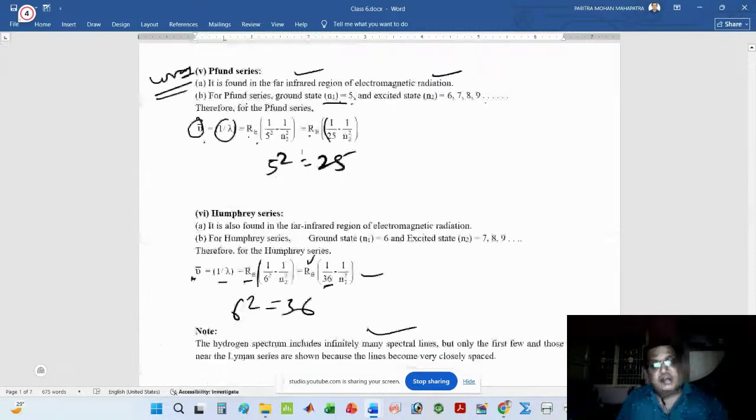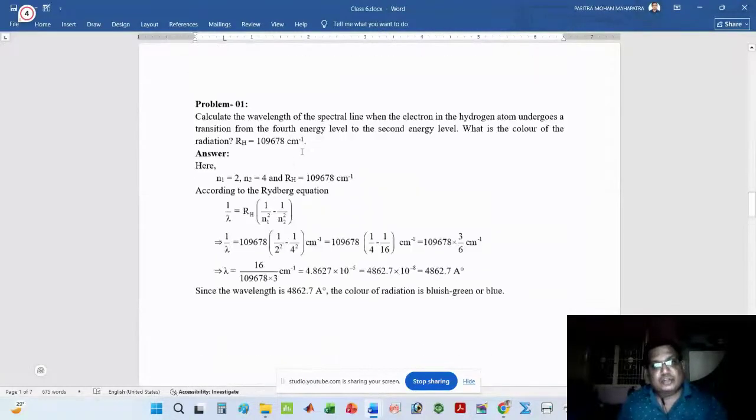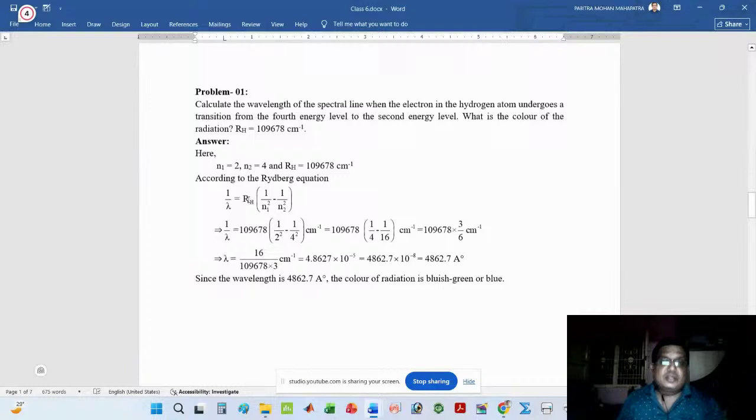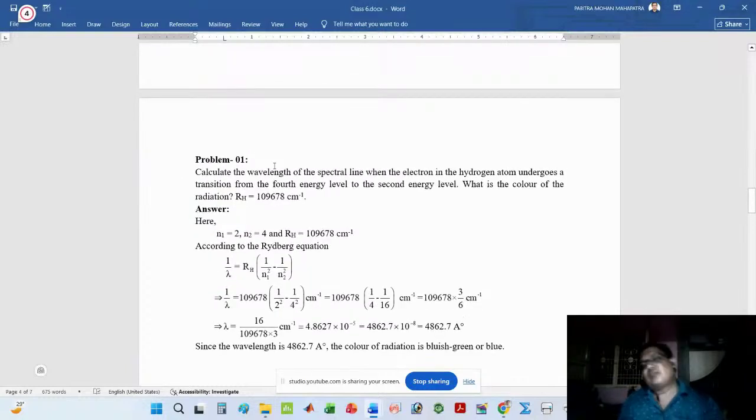Now I will do some problems related to the hydrogen spectrum. The hydrogen spectrum is an emission spectrum. Let me solve some problems related to the hydrogen spectrum. This is the first problem.